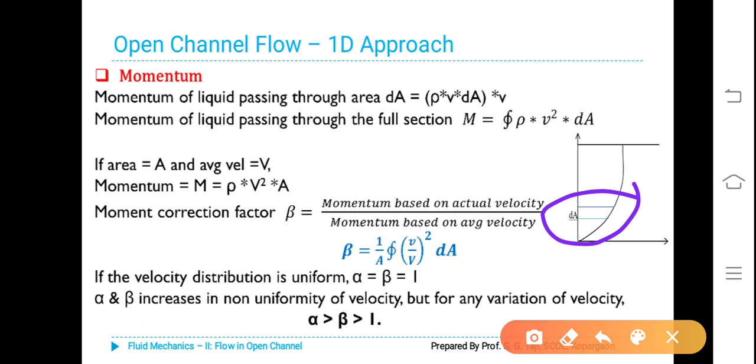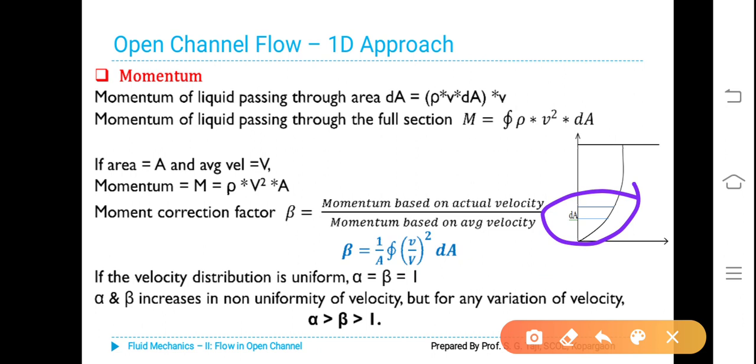Therefore, momentum correction factor, represented by beta, is equal to the ratio of momentum based on actual velocity divided by momentum based on average velocity, that is beta is equal to 1 upon A integral of (v by capital V) whole squared dA. If the velocity distribution is uniform, then energy correction factor and momentum correction factor may be taken equal to unity, that is 1.